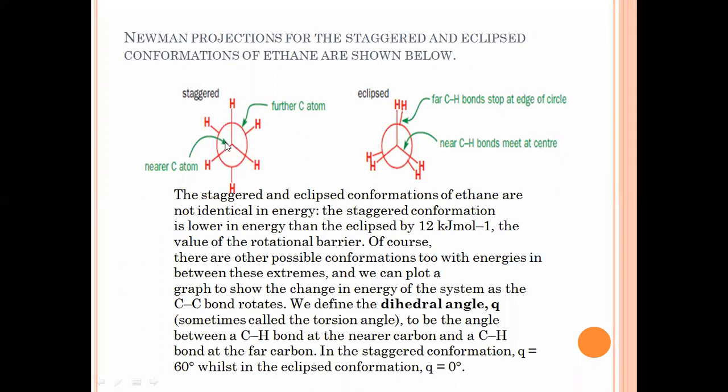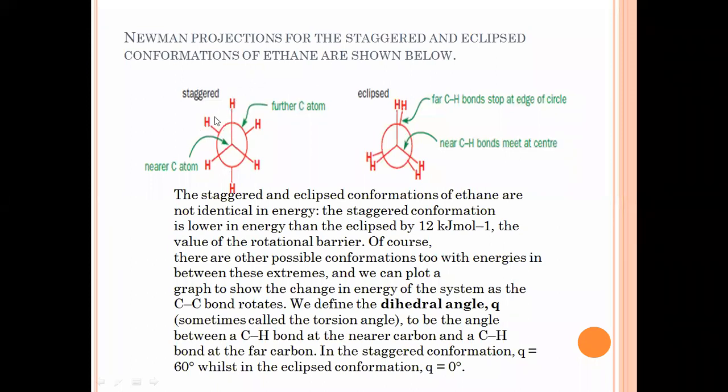So the inner point, or the center point, is the first carbon atom, and the circle is the second carbon atom. These three hydrogens are written at the corners, at an angle of 60 degrees from the hydrogen atoms of the other carbon. The hydrogen atom attached to the first carbon atom and the hydrogen atom at the second carbon atom always bear an angle of 60 degrees.